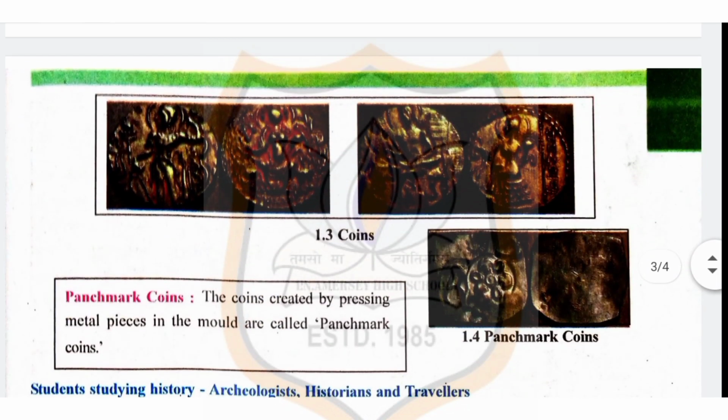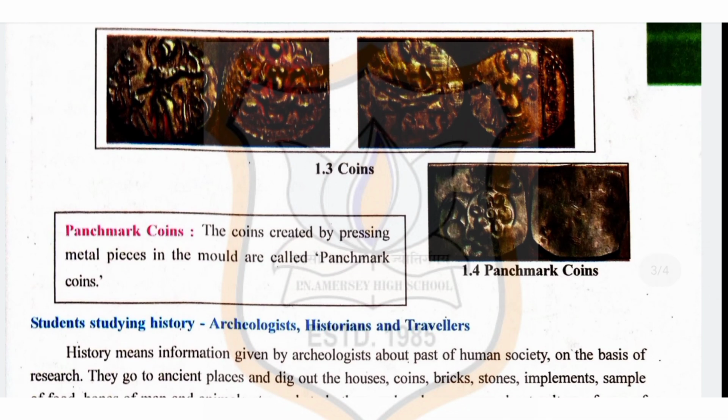Children, you can see picture 1.3 of coins and below that 1.4 picture is of punch mark coins. Now, what is punch mark? Punch mark coins, the coins created by pressing metal pieces in the mold are called punch mark coins.